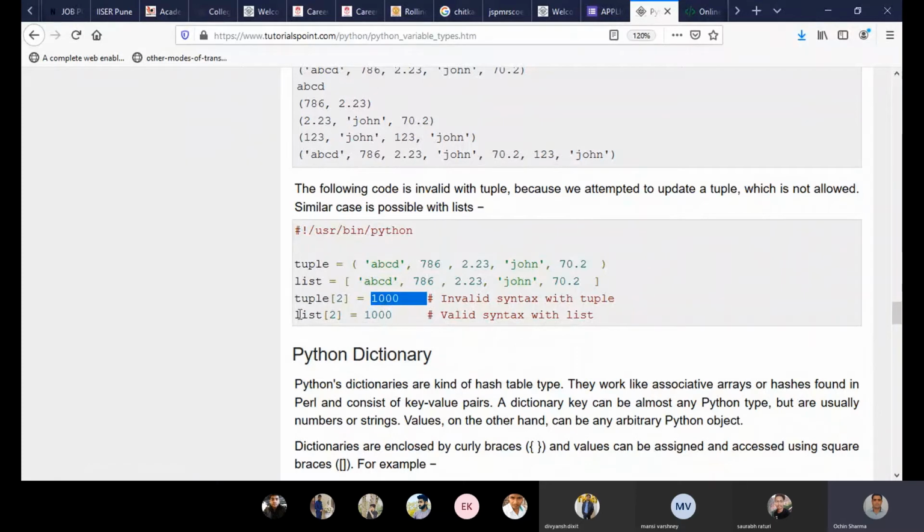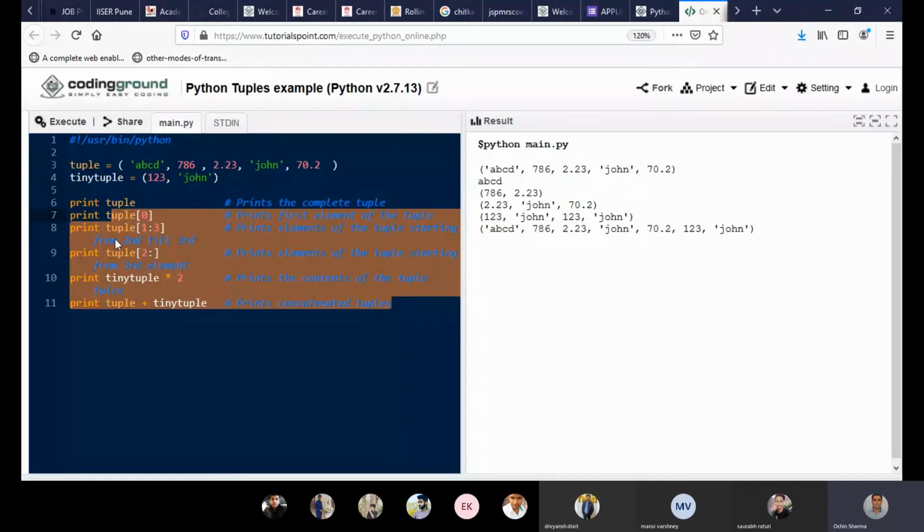Similarly, in a list it is not a problem. If we give this in the list, it would be allowed. We can even check it out here by giving some values.